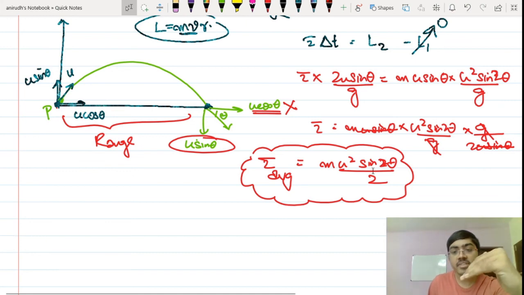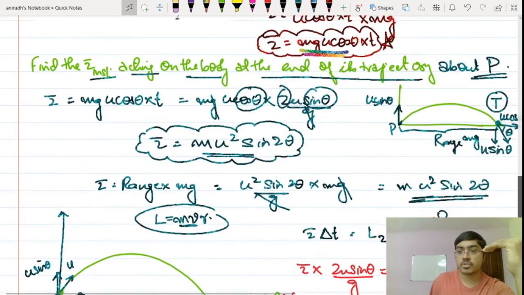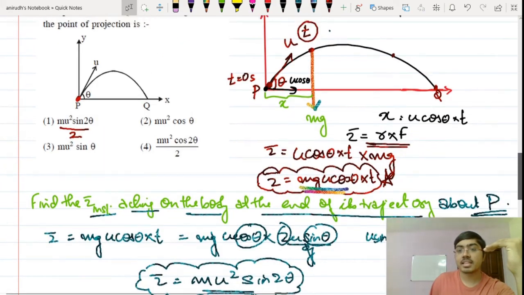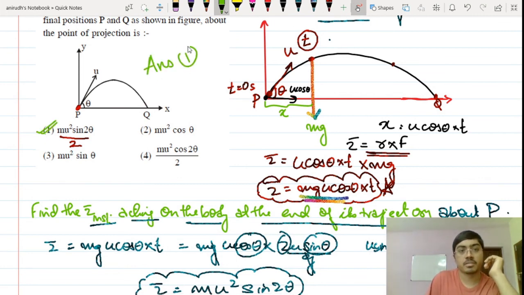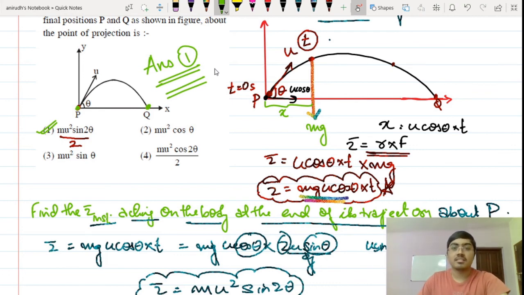If you divide that value by 2, you get the average torque throughout its projectile motion. So I can very easily understand that the correct answer for this question is option 1. This is the average torque between the points P and Q, acting about the point of projection, right? So yes, this is all that I was trying to explain in this video.